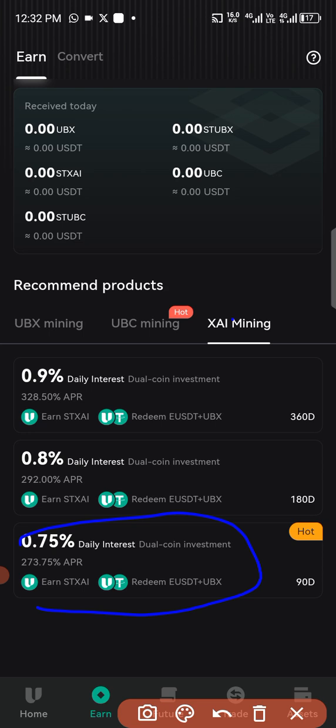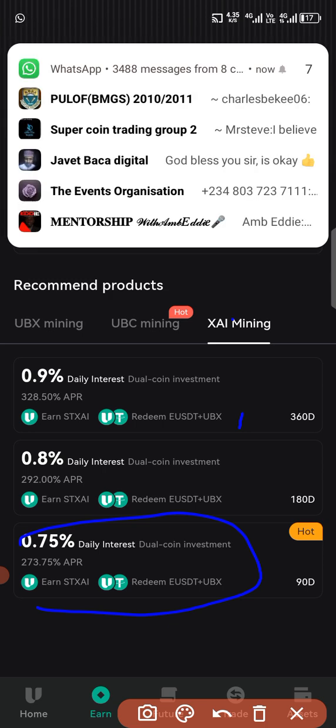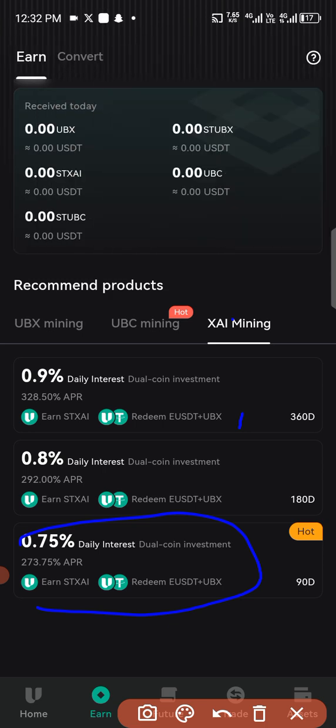For old members that have some EUSDT in their wallets on the UBX exchange, you can equally just come in with your 50 USDT and stake on this system. Remember, this very one is just for the old members on this exchange that have some EUSDT. You can only come in with 50 USDT on this, and then you actually stake and make some cool money from it. Okay, so how do you do that? First of all, you have to have 50 USDT on this exchange.